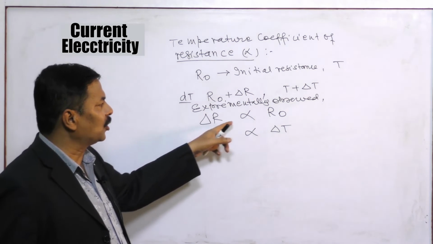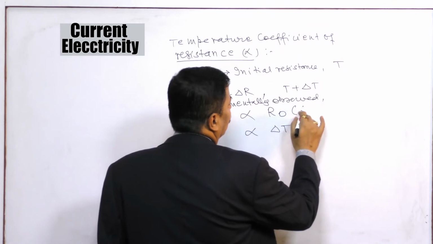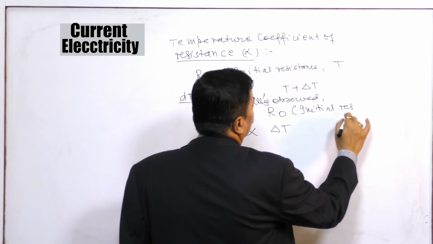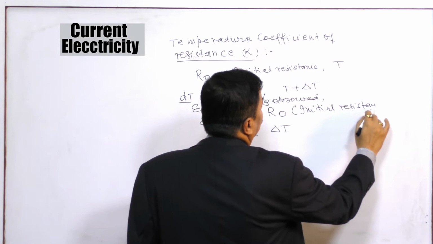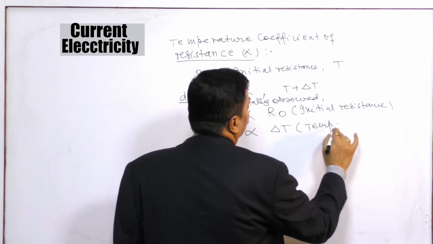Change in resistance is proportional to initial resistance, and to the temperature change.